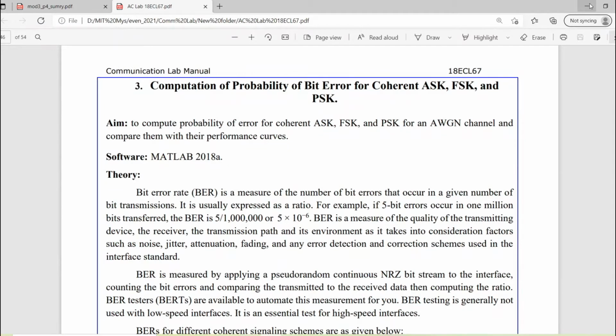What is bit error rate? That we need to understand first. So bit errors are the erroneous bits received at the receiver end as compared to the transmitted bits. It is usually measured as a ratio. For example, if 5 bit errors occur in 1 million transferred bits, the bit error rate is 5 by million, which is 5 into 10 to the power minus 6. This is the bit error rate.